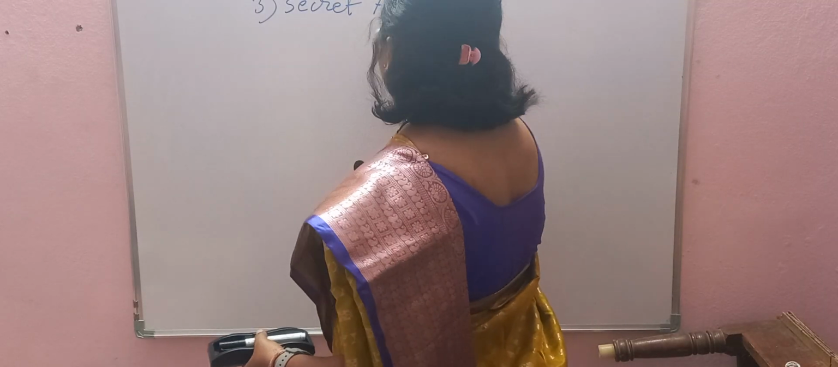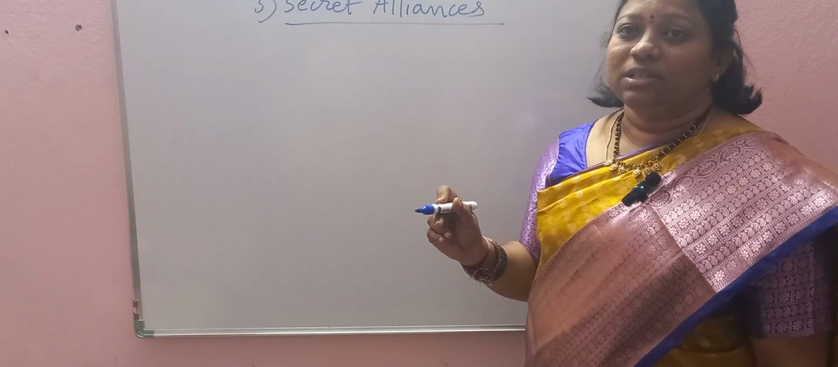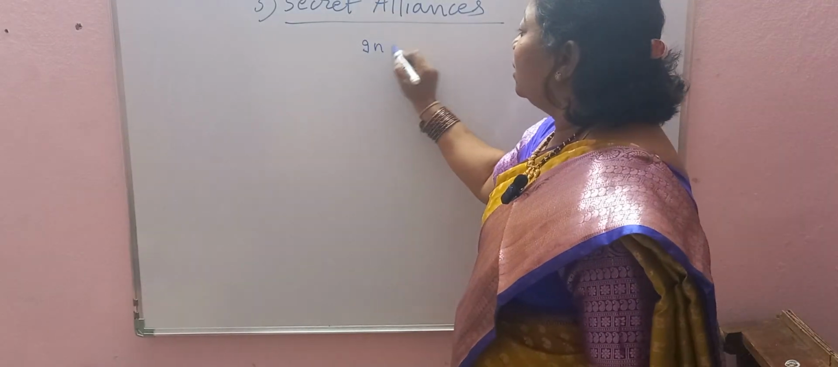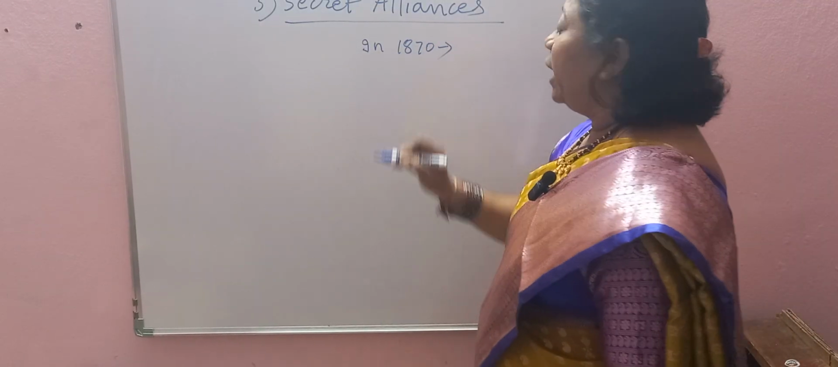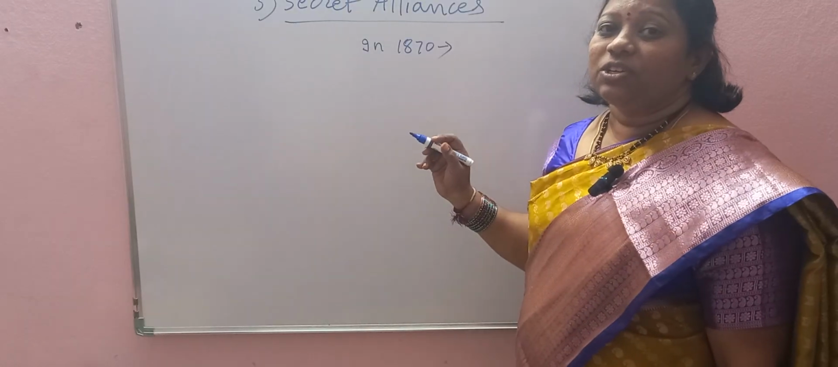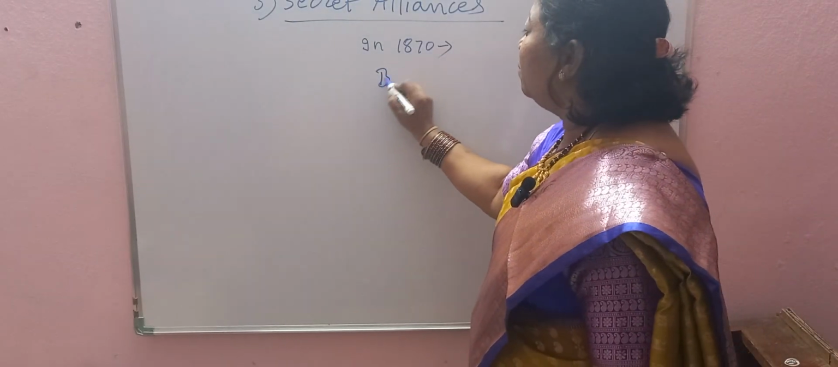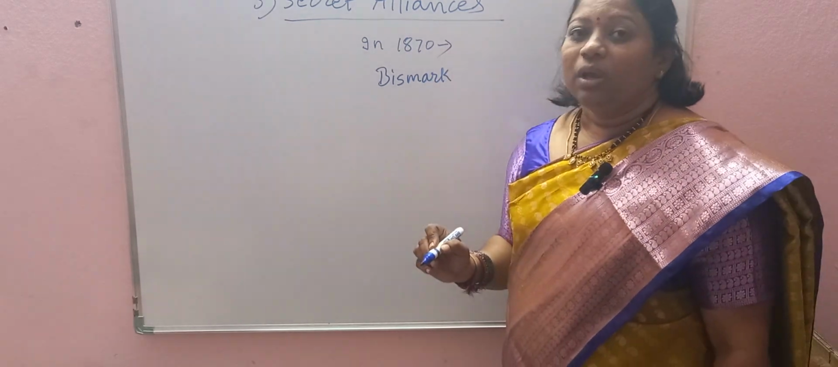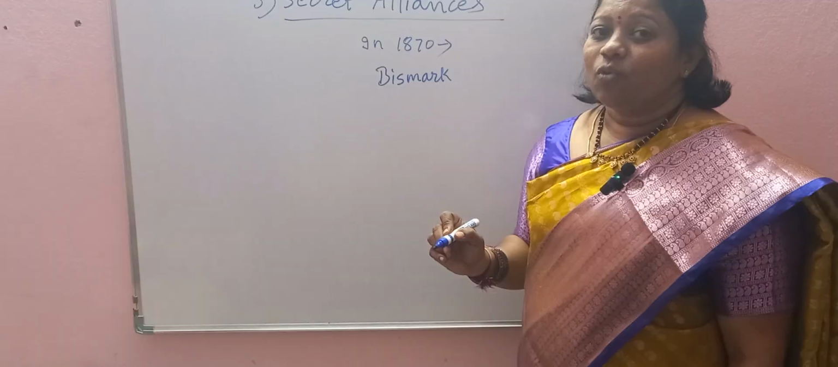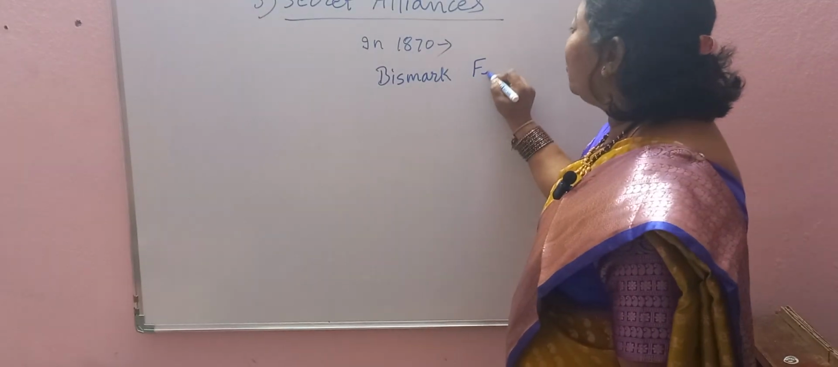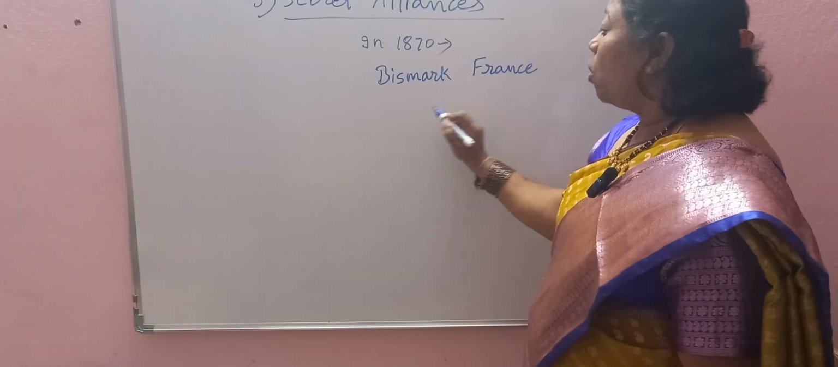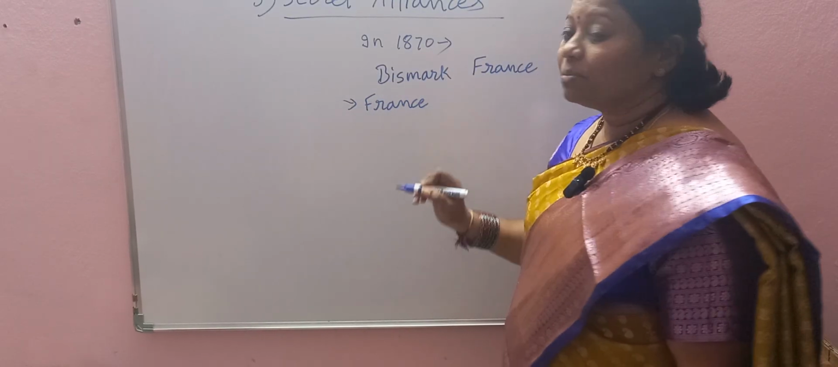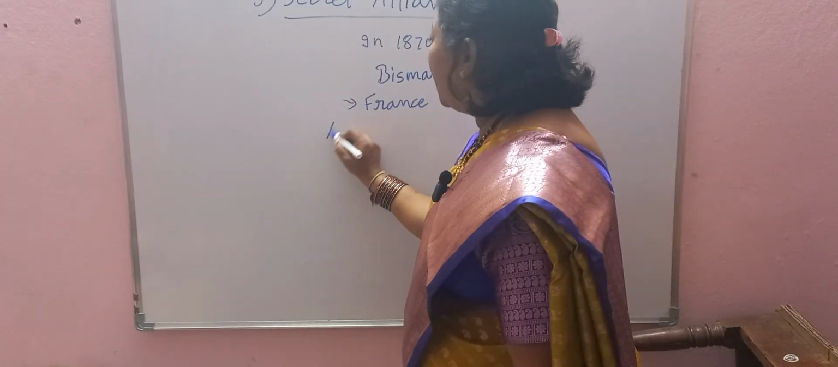So here, secret alliances. What are the secret alliances? In 1870, German unification was completed. During that time, Bismarck, the Chancellor of Germany, played an important role in the unification of Germany. He defeated France, and in order to isolate France, he made a treaty with Austria.